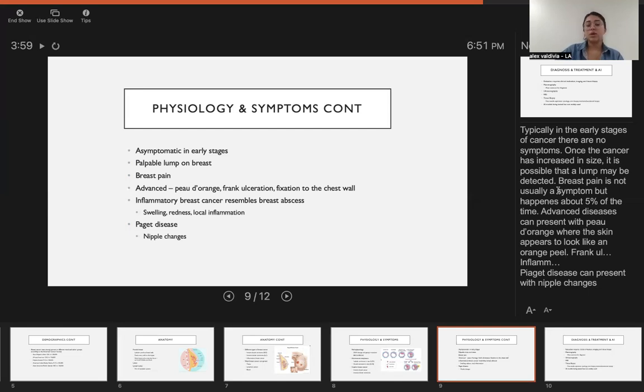Inflammatory breast cancer resembles a breast abscess, so you'll see swelling, redness, and local inflammation. And Paget disease can present with nipple changes.